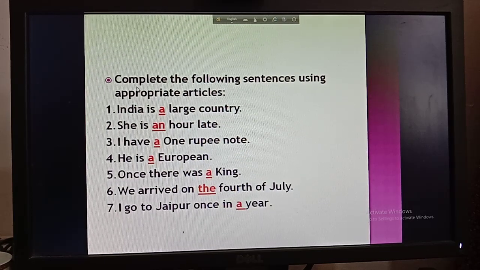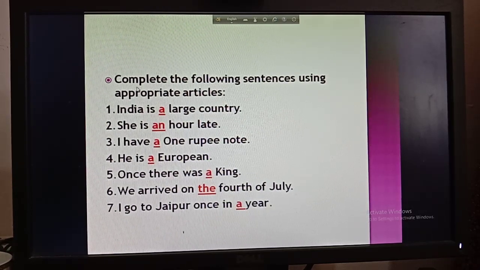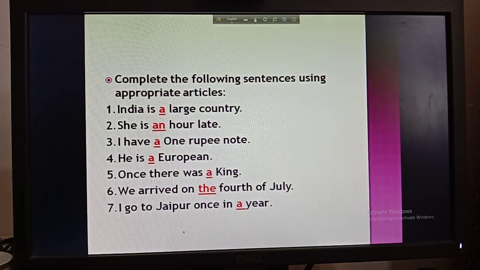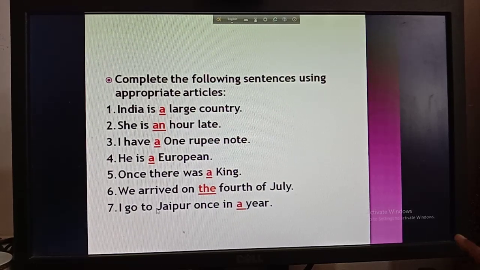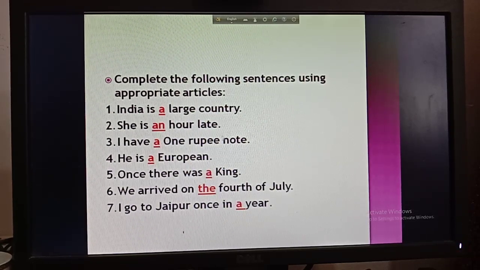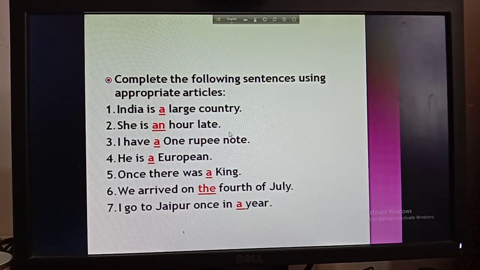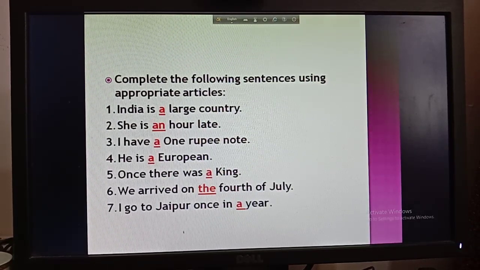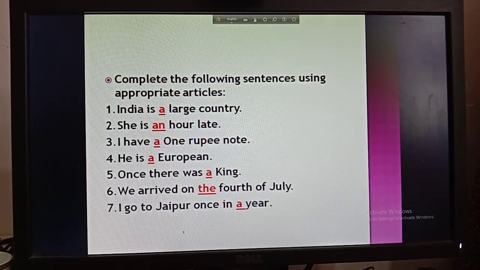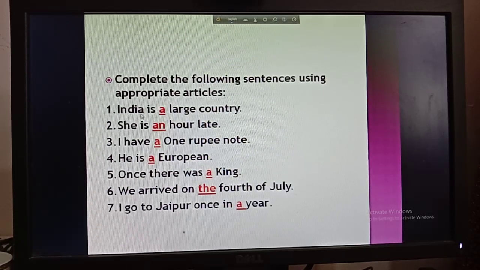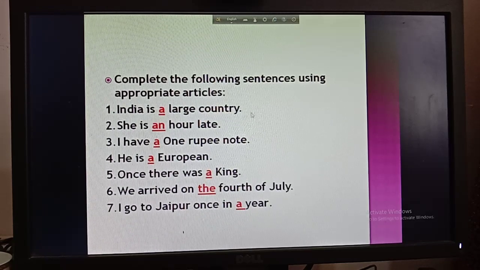So here are the answers of your previous HW. I would like to request all of you, please try to match the answers with your written answers. Okay, if you have written the right answer, please put a tick mark, and if you have not written the right answer, please put a cross mark. Okay, so boys, get ready, and I would like to request you, please take a red pen or blue pen for correcting your answer. Okay, in number 1, the answer will be India is a large country.